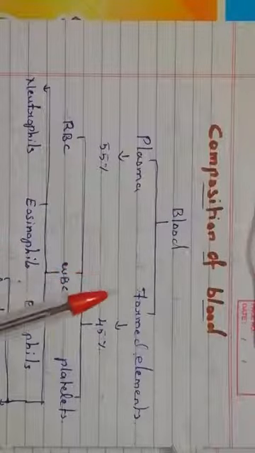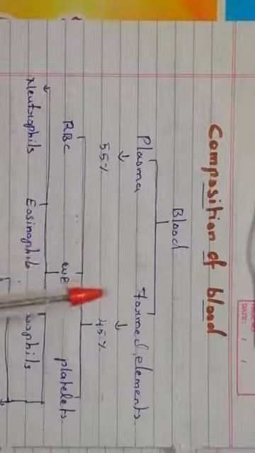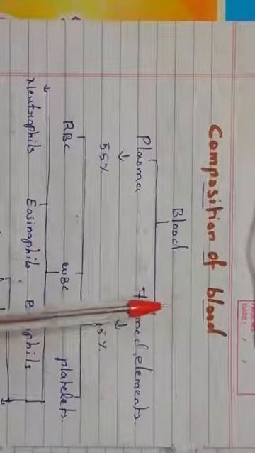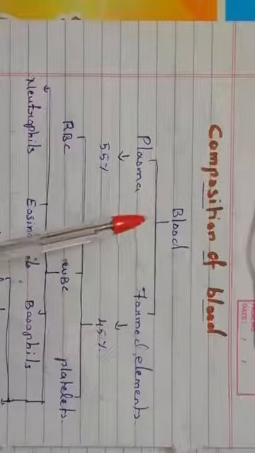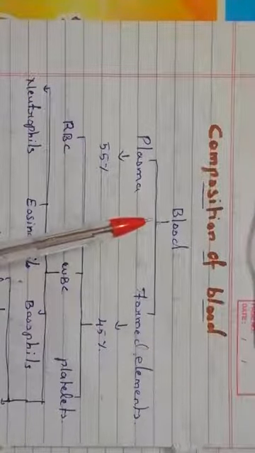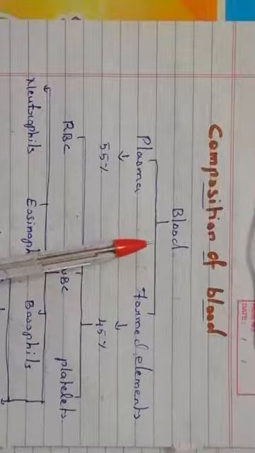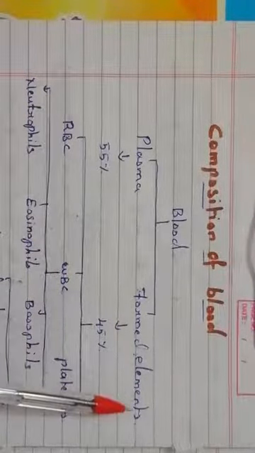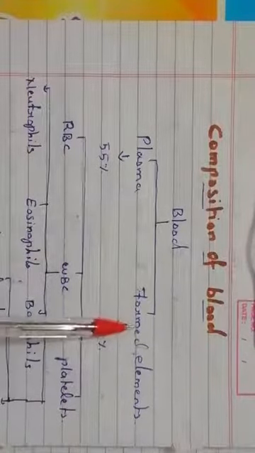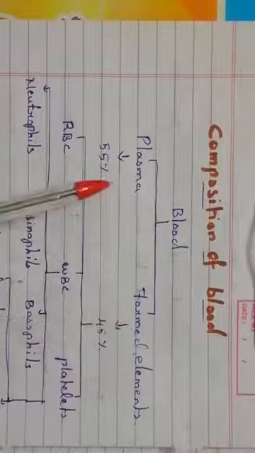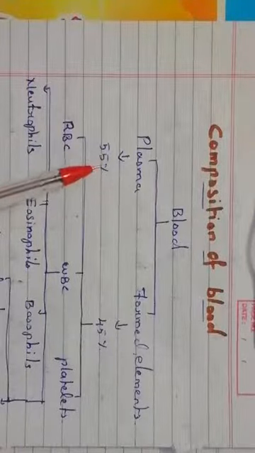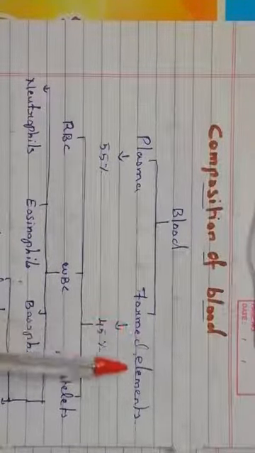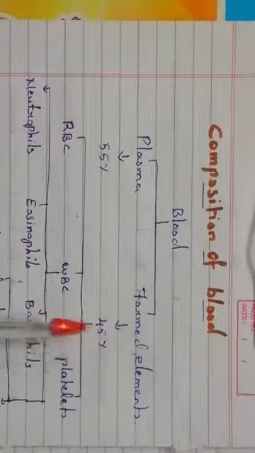So let us discuss the next fluid. It is the composition of blood. The blood is the major fluid which is present inside the body. So let us look into the composition of blood. The blood consists of plasma as well as formed elements. The plasma constitutes 55% of the overall blood components, but formed elements are 45%.